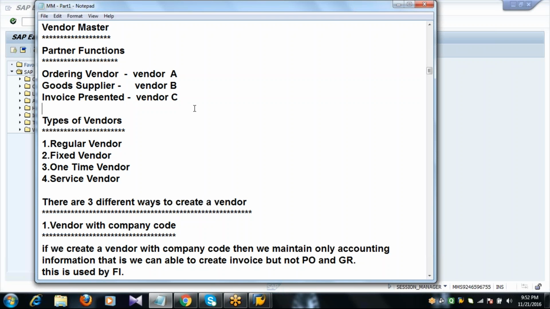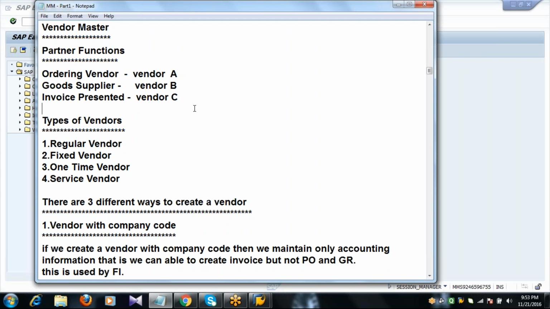So what are partner functions? Partner functions are the functions or the roles that a vendor can perform. These roles are performed by a vendor or by some other business partner on behalf of him.